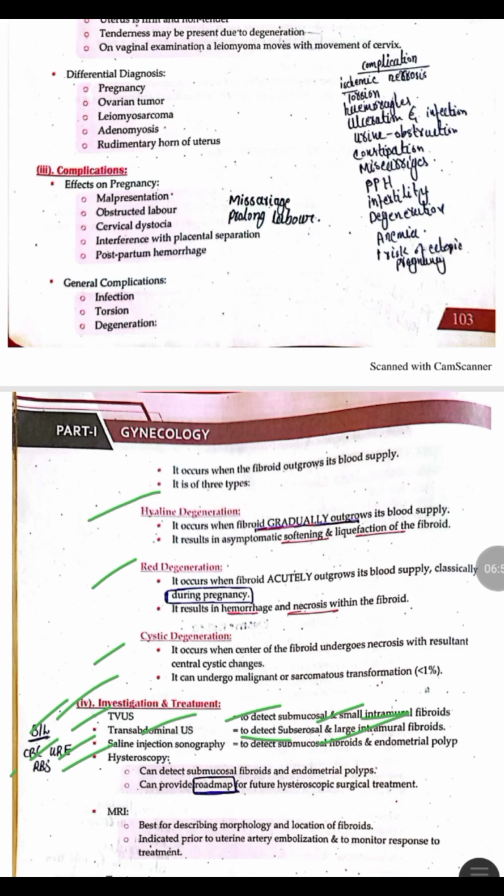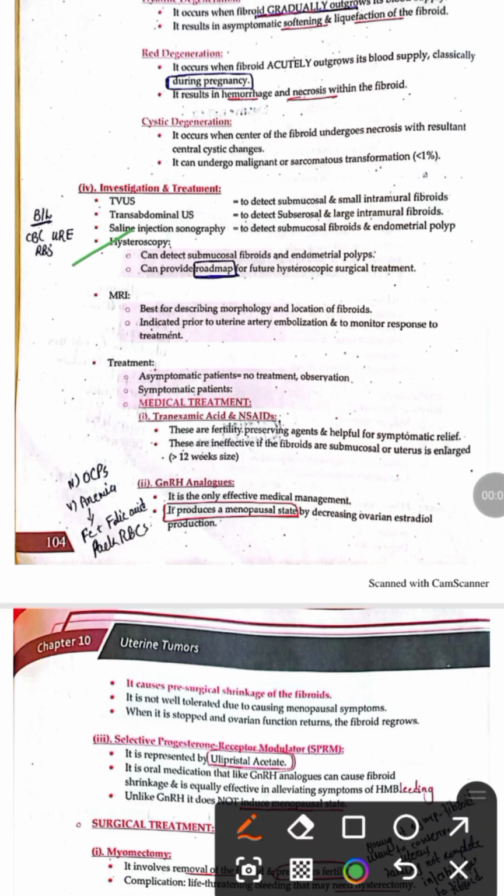Similarly, we also do saline infusion sonography, which is done to detect submucosal fibroid and endometrial polyp. We can also do hysteroscopy, which involves direct visualization of the endometrial cavity, and through hysteroscopy we can detect submucosal fibroid and also endometrial polyp. Hysteroscopy also provides a roadmap for future hysteroscopic surgical resection of the fibroid.